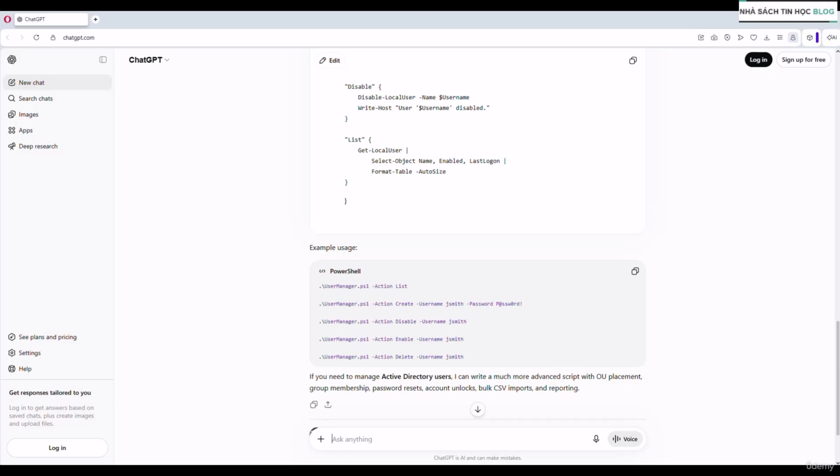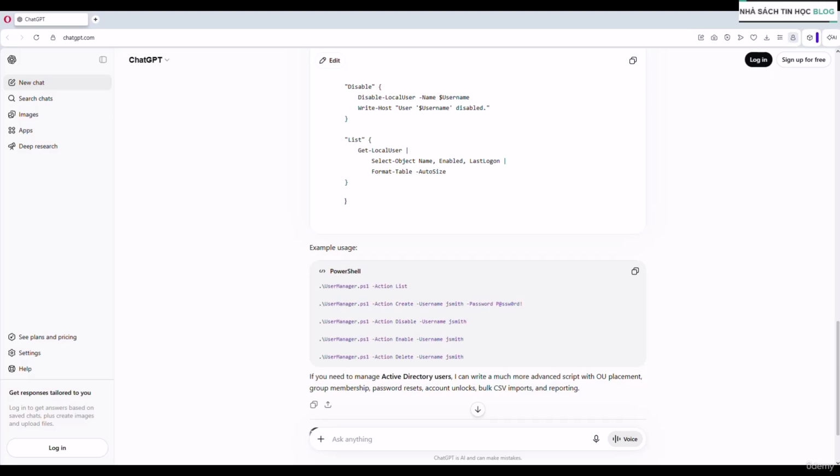A good scripting prompt has 4 main ingredients, and I want you to remember these because we'll use them every single time throughout this course. Number 1 is the task. What do you actually want the script to do? And the more specific you are, the better output you're going to get.